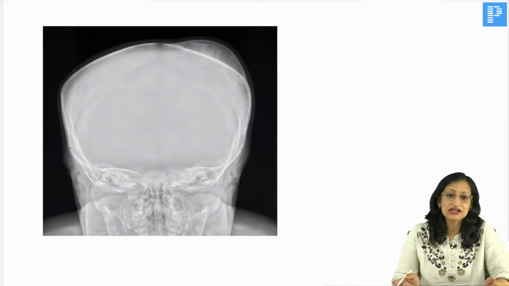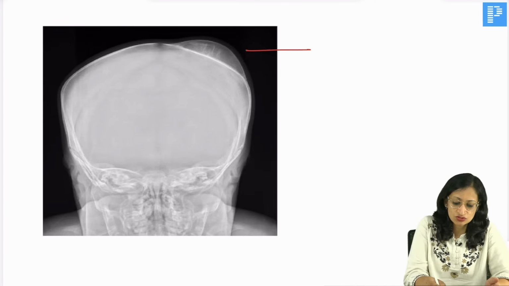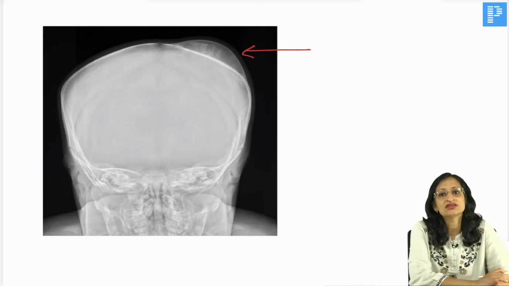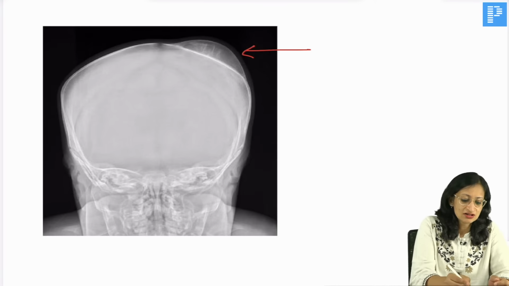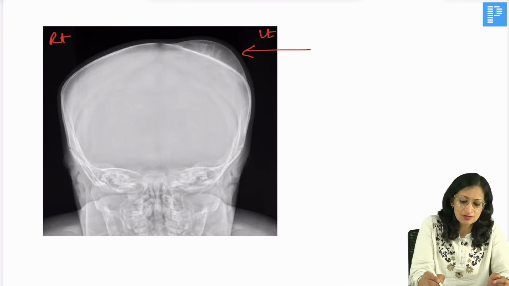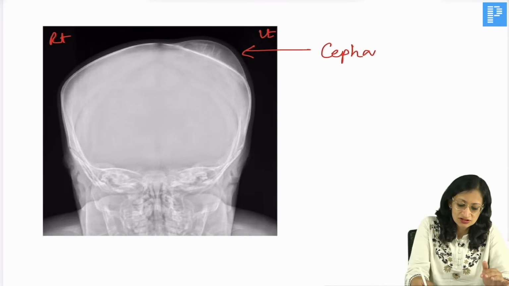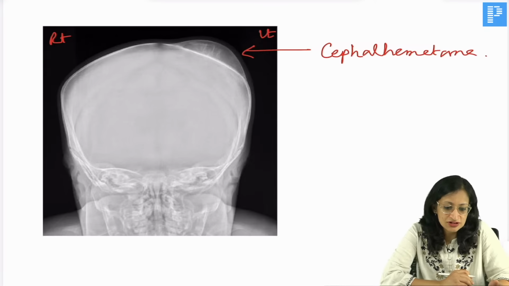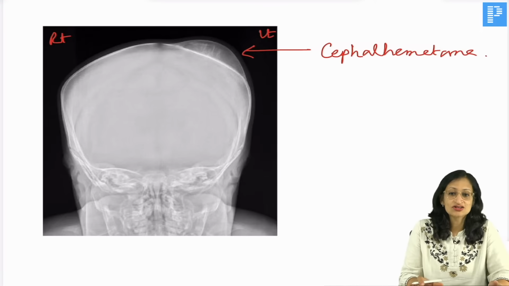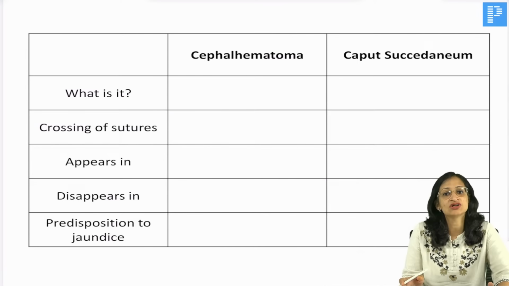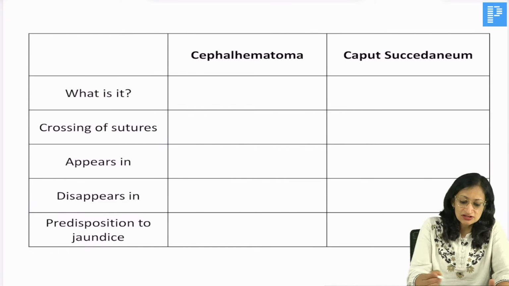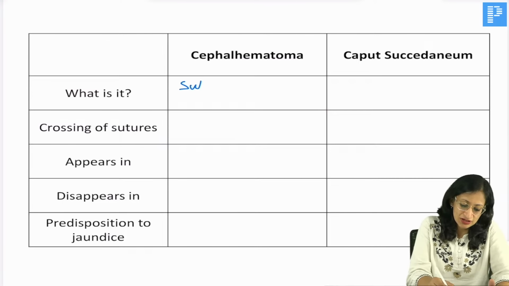And recently in the NEET PG 2023 exam, you got this X-ray also, a baby having a scalp swelling. So you can see it's not exactly a scalp swelling, it is a swelling involving the head. And if you do an X-ray, you can see there is a subperiosteal hemorrhage. So again, this is right side, this is left side. So this is a subperiosteal hemorrhage involving the cranial bones. So this again, your diagnosis becomes cephalhematoma. Okay, cephalhematoma. Yes, very good. Gautam is telling suture is not crossed. Yes. So let us come to the important differences between cephalhematoma and caput succedaneum. So cephalhematoma is nothing but a collection of blood. So it is subperiosteal hemorrhage.